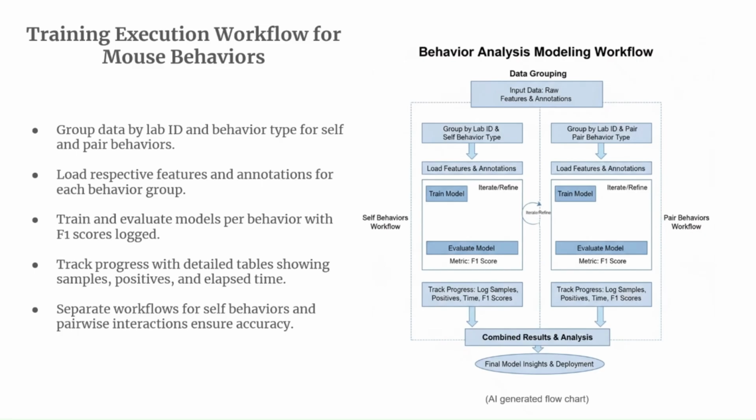As we've mentioned, we group the data by each of the labs and the behaviors, for the self and the pair behaviors that I just mentioned. Then we would load all the features, and we would train and evaluate the model per behavior with all the F1 scores logged. And we would track the progress through all of the artifacts that we generated per fold. And as I had already mentioned, the big thing to take away from this slide is that it is between a mouse acting on itself and a mouse acting in a pair.